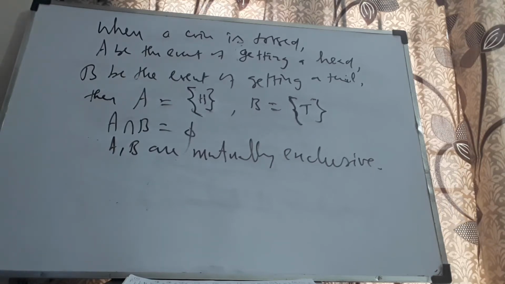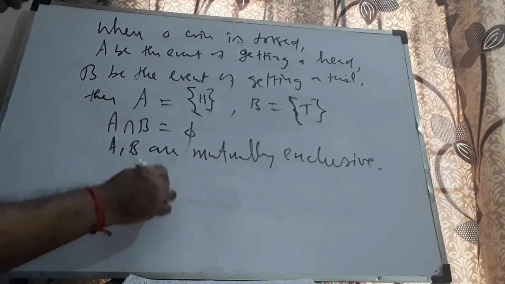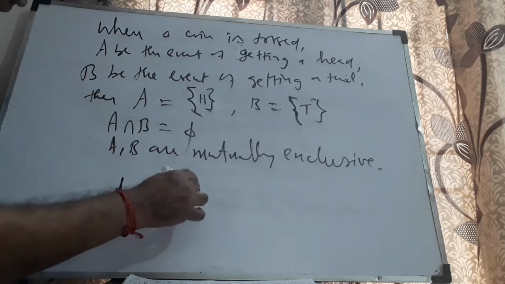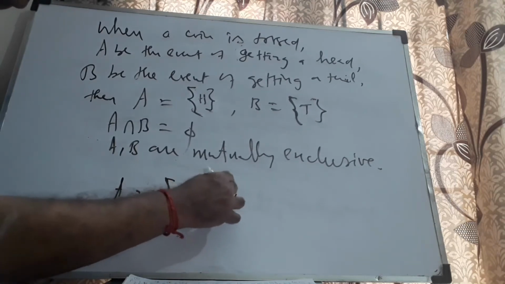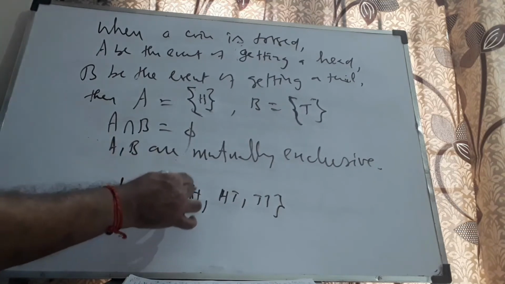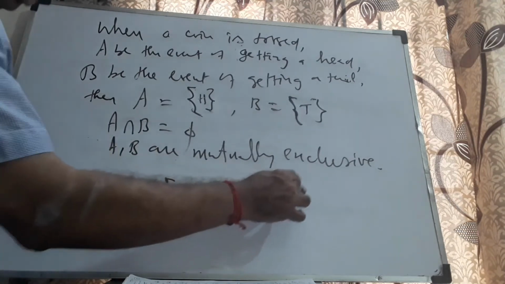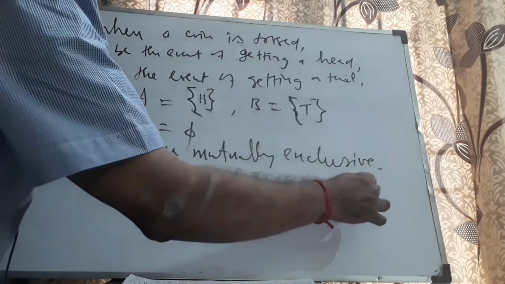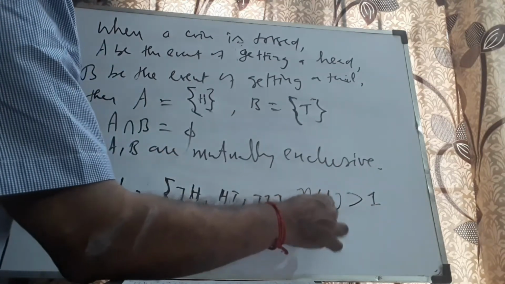Example, when we throw two coins, A be the event of getting a minimum of one tail. Therefore, what are the elements in A? A here will be minimum one tail, it is given. Therefore, TH, HT, TT. Minimum one tail means one tail or two tails, that's the meaning. n of A is greater than 1, n of A here is 3.